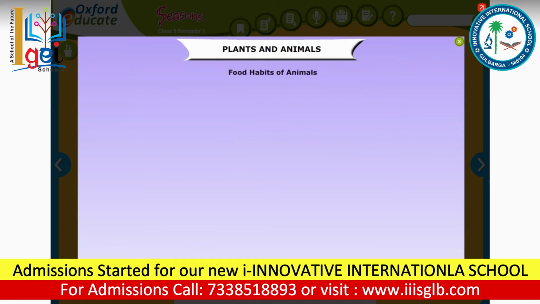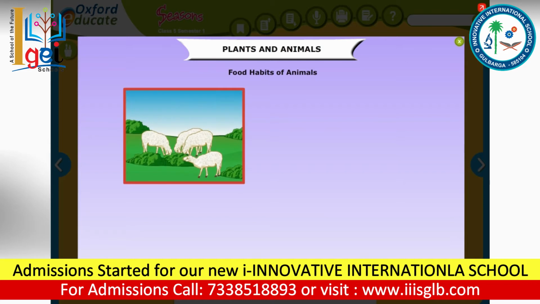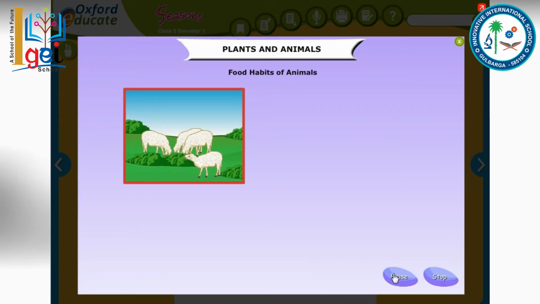All living things, including animals, need food for growth and energy. Some animals, such as sheep, goats, cows, rabbits, horses, and elephants, depend directly on grass or plants for their food, and they are known as herbivores.